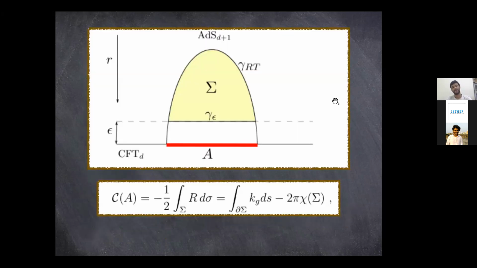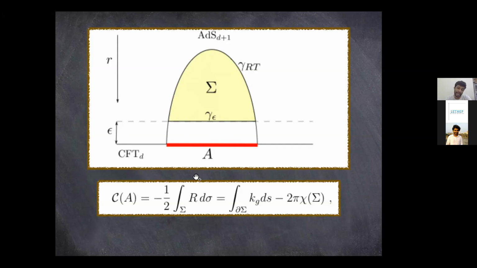So for example, if you are considering a boundary region A, you necessarily have to define a cutoff when studying entanglement or RT surfaces or the volumes corresponding to them. It is necessary to introduce a cutoff to get rid of the UV divergence. And so this would be the volume that we are interested in, which is below the minimal surface.